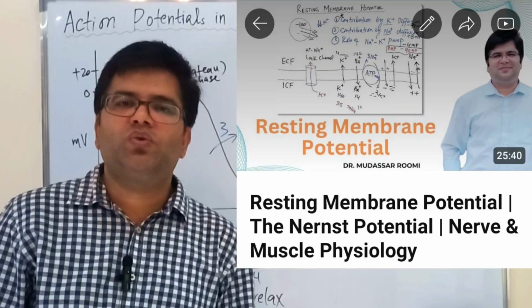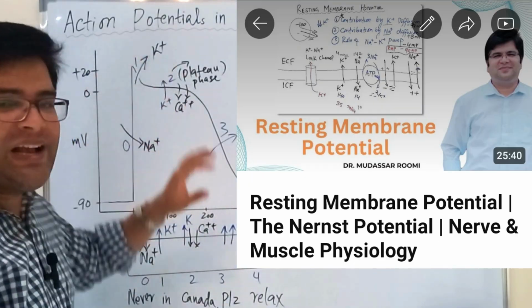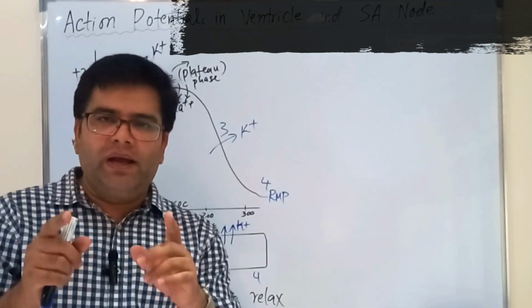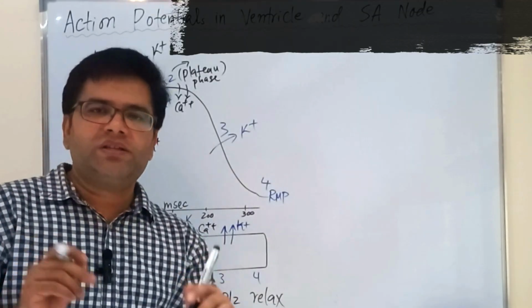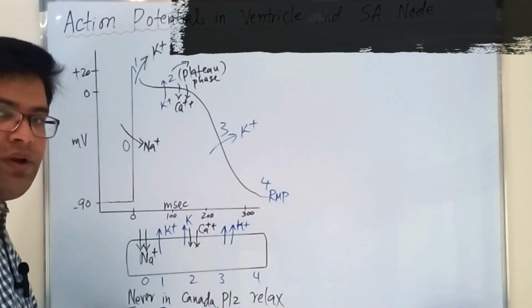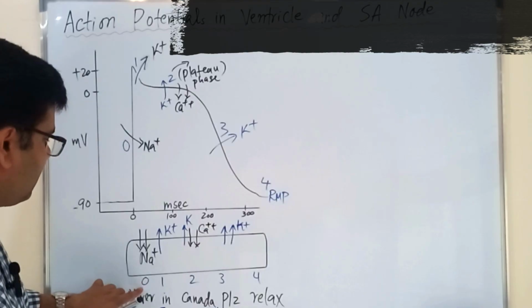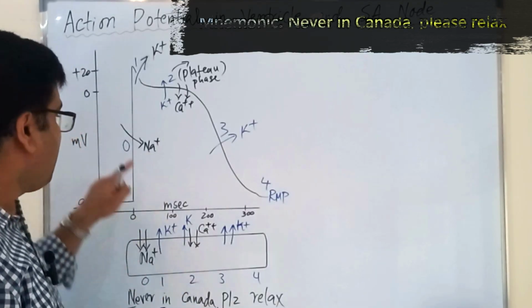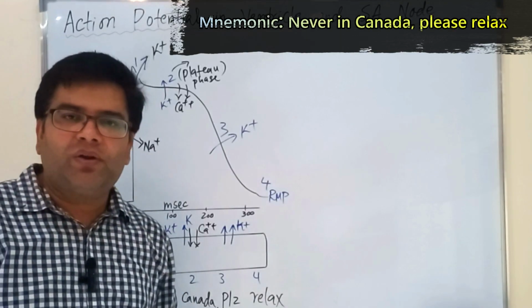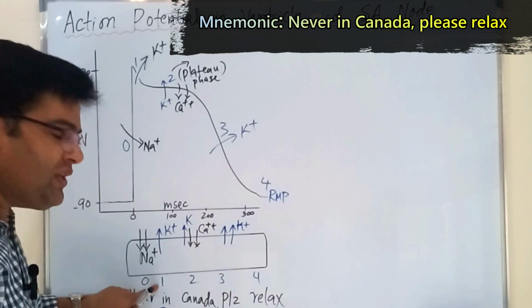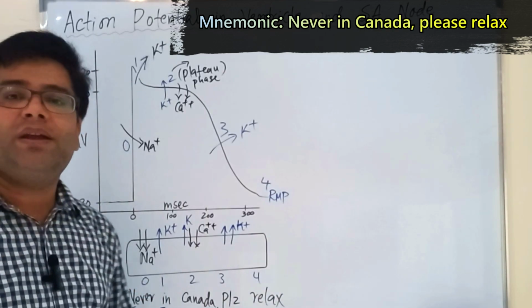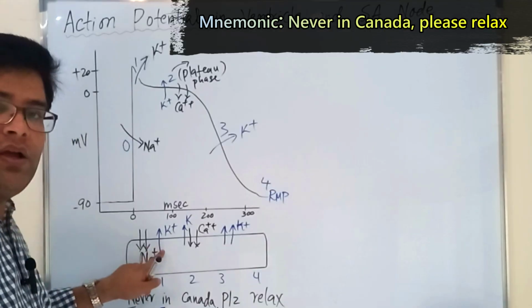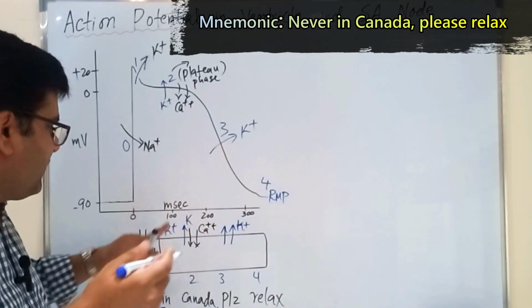There is a mnemonic to memorize various phases of the action potential of ventricular muscle fiber, and the mnemonic is: never in Canada, please relax. In this mnemonic, N is for sodium. During phase 0, it is sodium which is passing from outside to inside of the ventricular muscle cell. During phase 1, what is happening? It is the initial repolarization phase, during which potassium efflux is occurring.